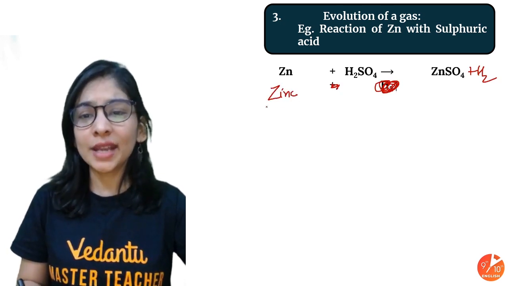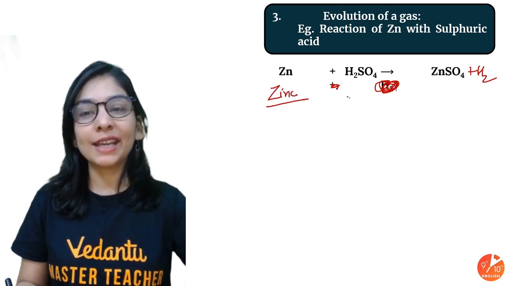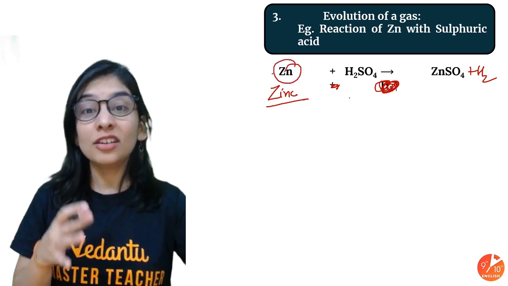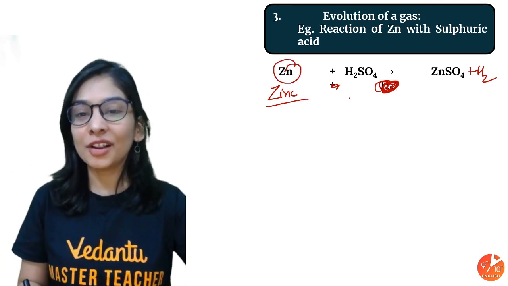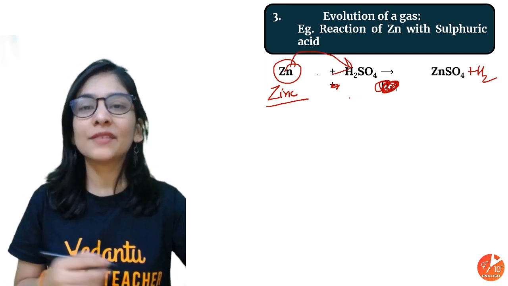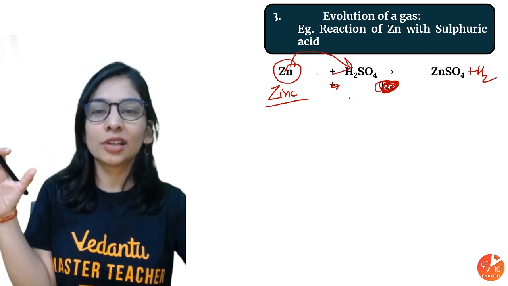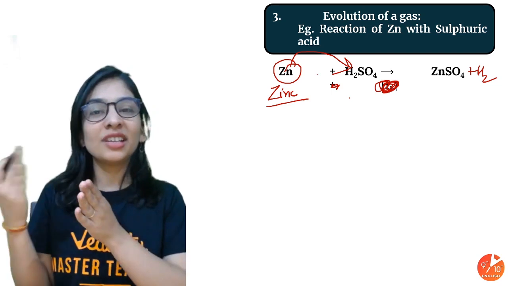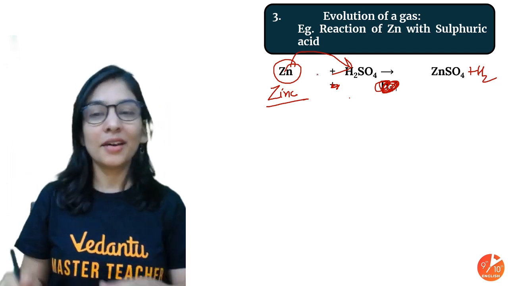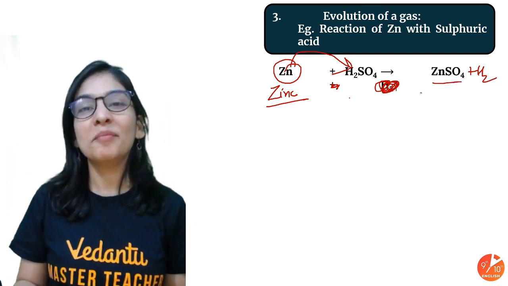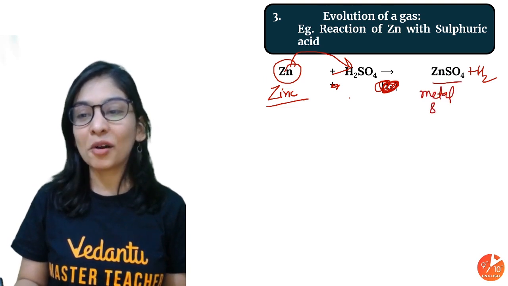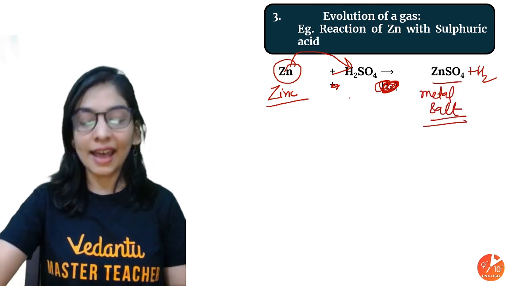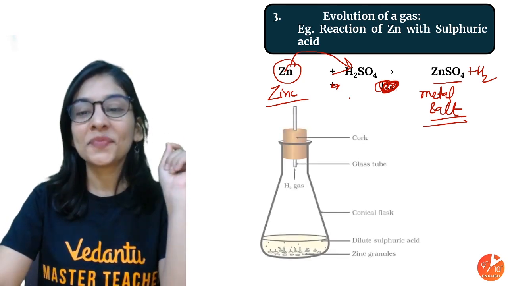So I took zinc metal and I put it into sulfuric acid, and this is a very good example, as you know the chapter already. Zinc being more reactive is kind of displacing hydrogen and telling hydrogen, you go away, be a loner. Okay, so you got zinc sulfate, a metal salt, and along with that hydrogen gas. What are you getting? Hydrogen gas.